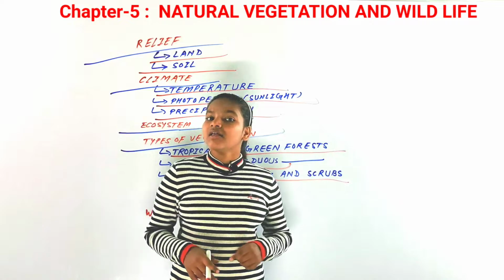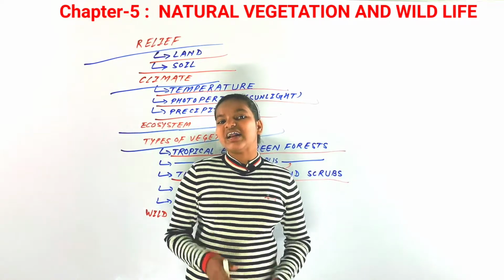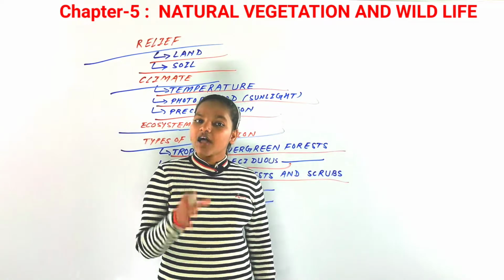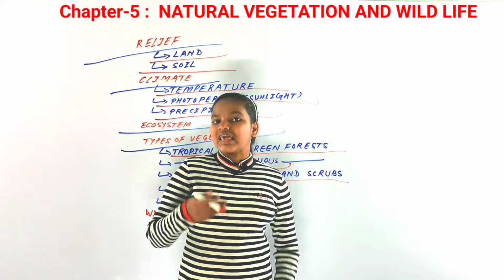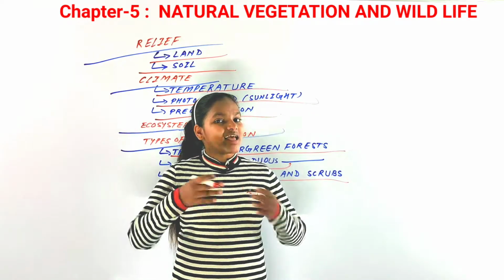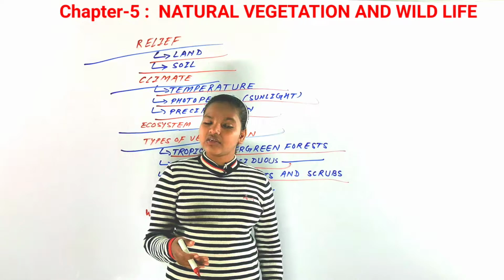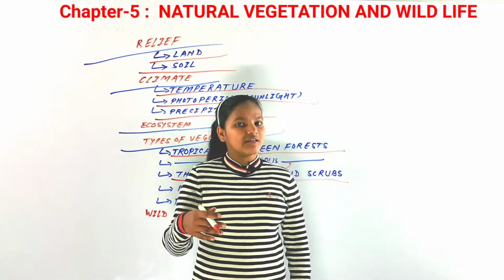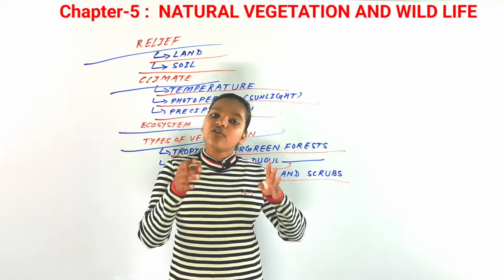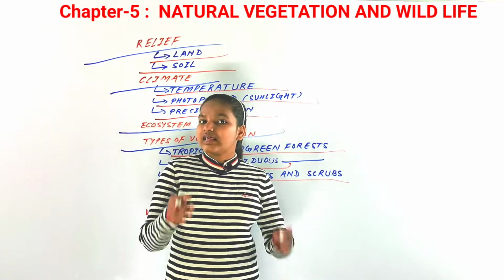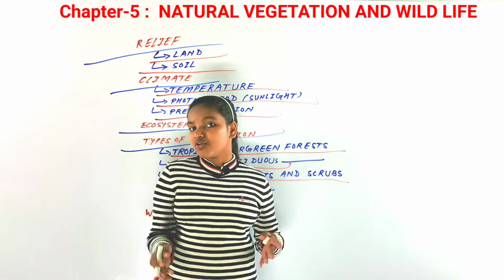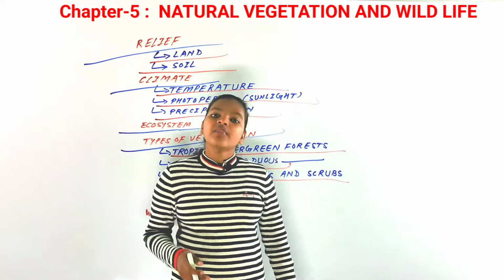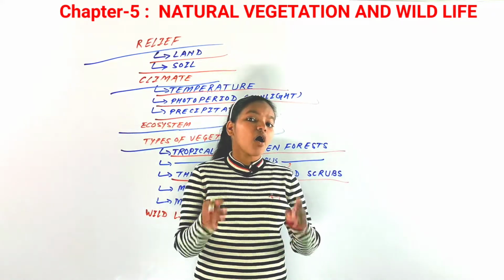Because in these regions there is very little rainfall, even less than 70 centimeters, dry plants grow here, such as cacti, acacias, palms, and euphorbias. These plants lead to thorn forest, because those trees don't have leaves, and even if they have, they are very small. So these are trees or plants with no leaves, and they have very long roots.